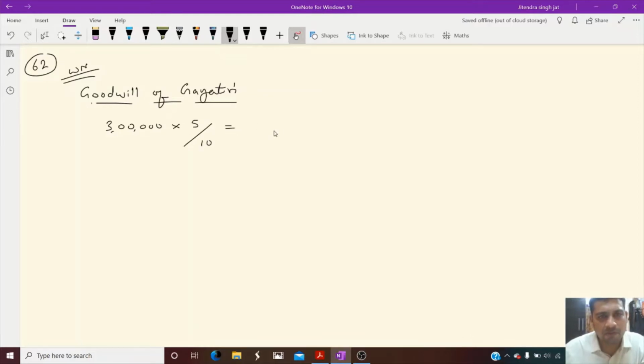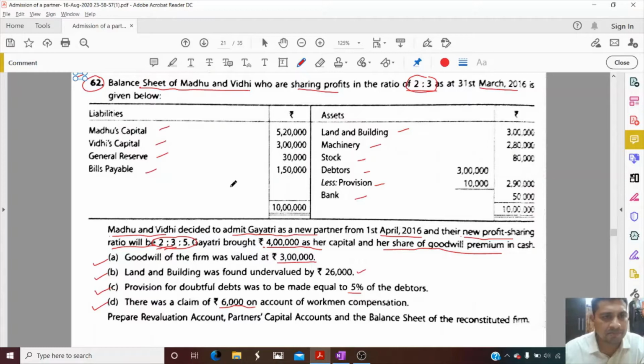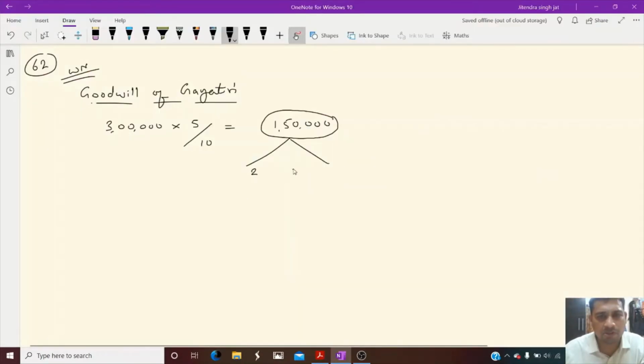So the goodwill of Gayatri is 1,50,000. So this amount of goodwill Gayatri brings in, and because of sacrifice by both the partners, Madhu and Vidhi, both are sacrificing in 2 is to 3. So Madhu and Vidhi will get 1,50,000 in 2 is to 3.